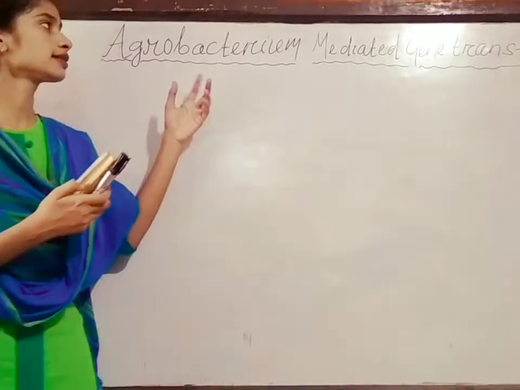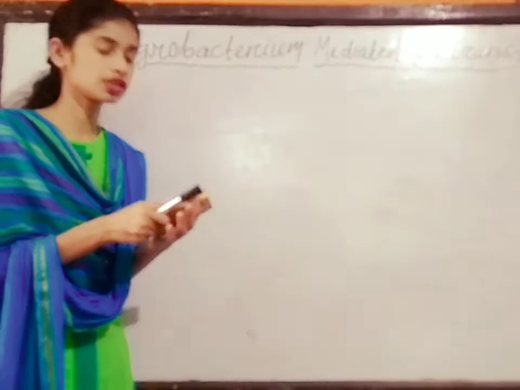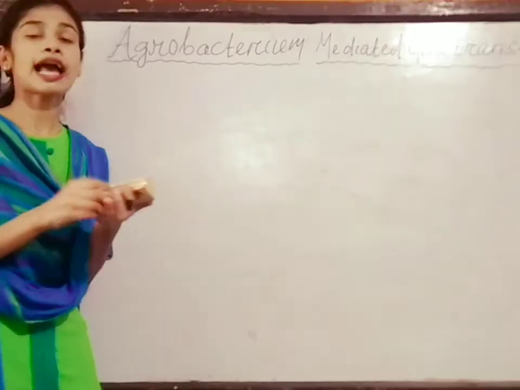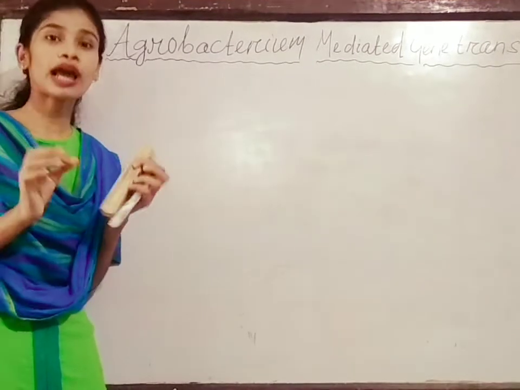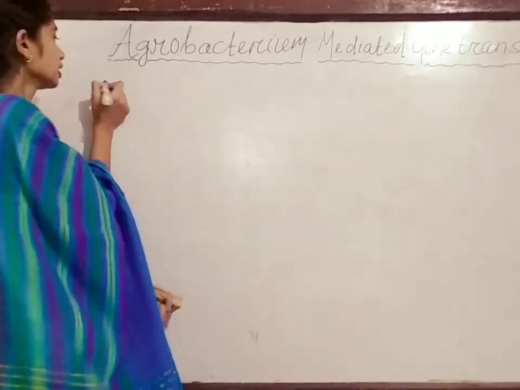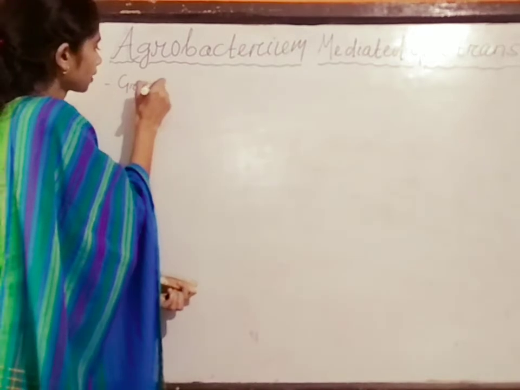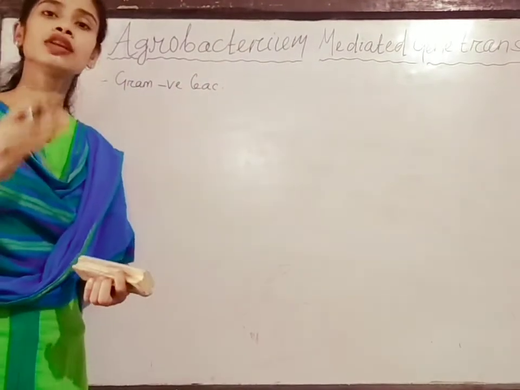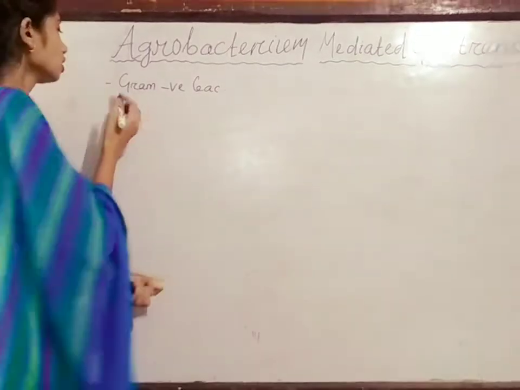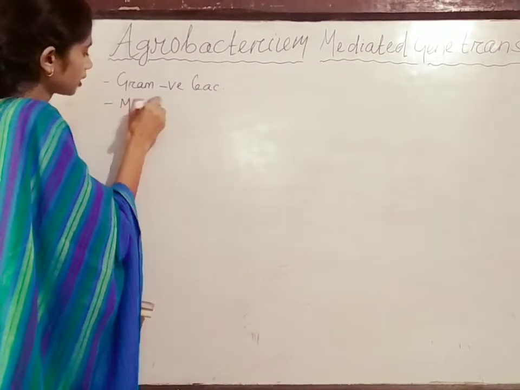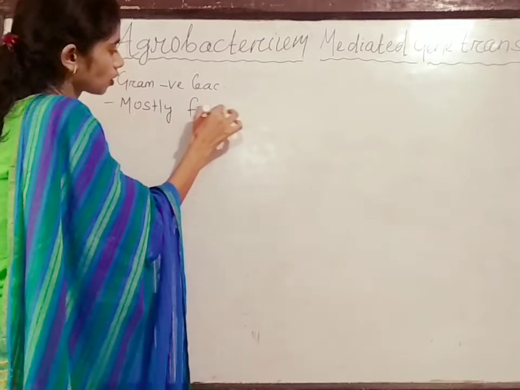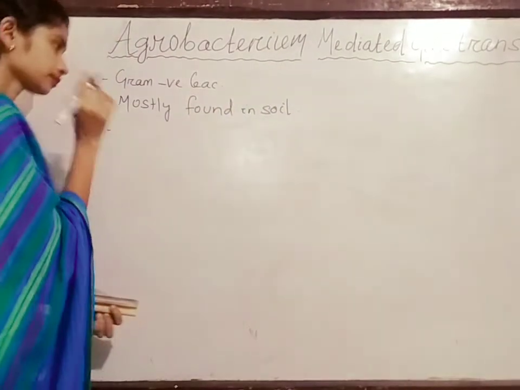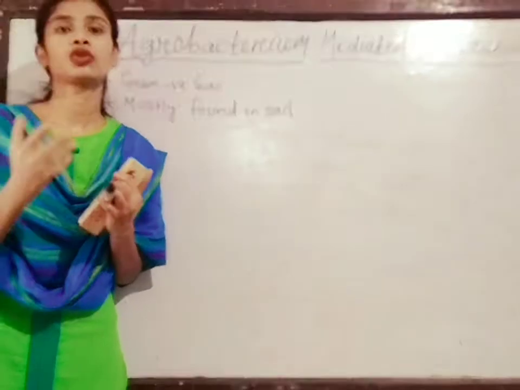So what is this Agrobacterium? Before talking about gene transfer, we should know some basic ideas about Agrobacterium. Agrobacterium is a gram-negative bacteria, and it is commonly found in the soil in abundant amounts. It is a natural pathogen of plants.